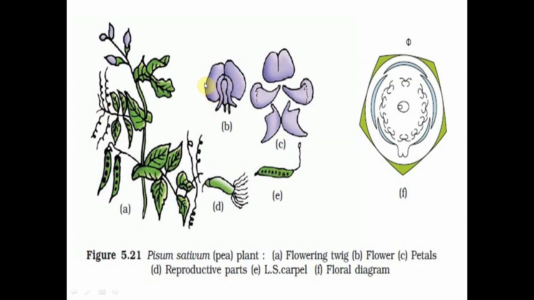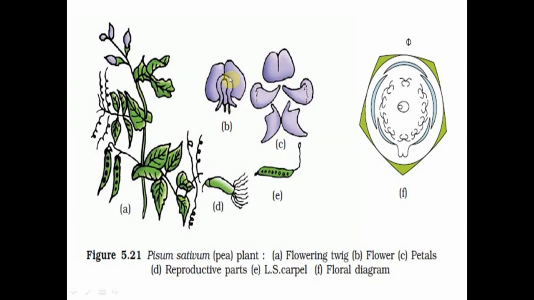And we see the flower here. It shows the largest standard petal at the top, and below the standard petal we find at both sides the wing petals, and we also see the innermost keel petals here.